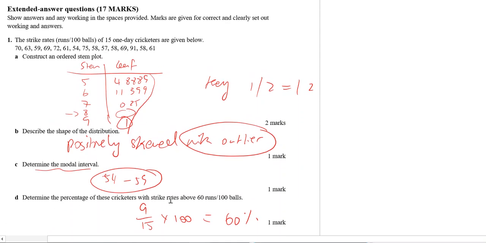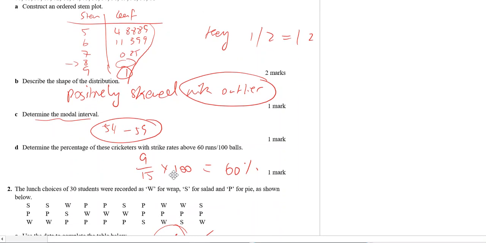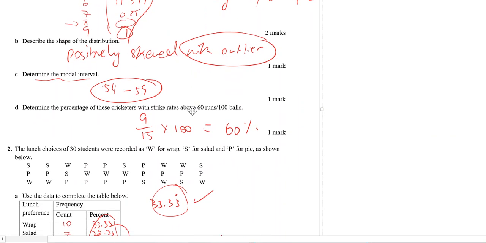Determine the percentage of days with strike rates above 60. So 61, 1, 2, 3, 4, 5, 6, 7, 8, 9. 9 out of how many? Instead of counting the whole thing, just look at the total. It says 15 days. So 9 over 15 times 100 gives you 60%.